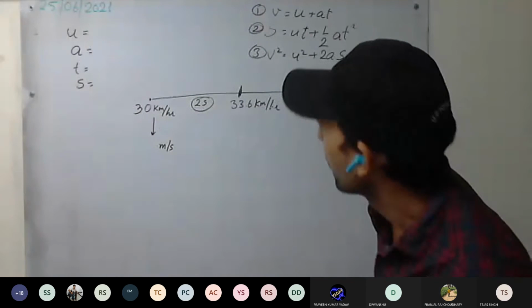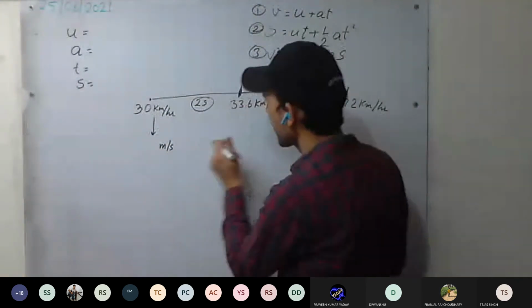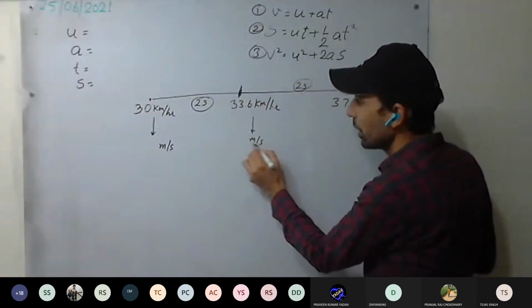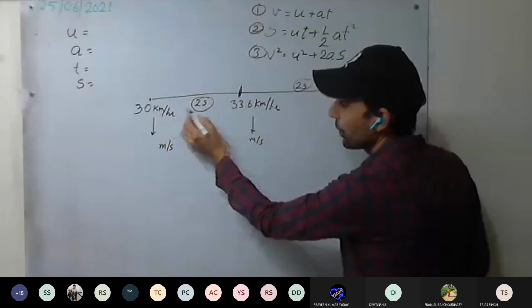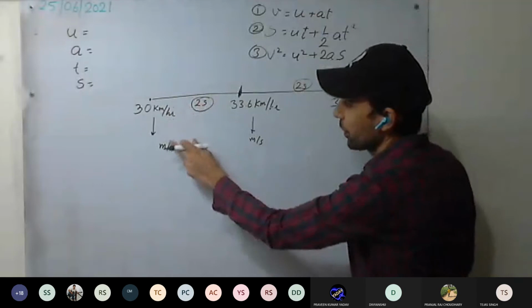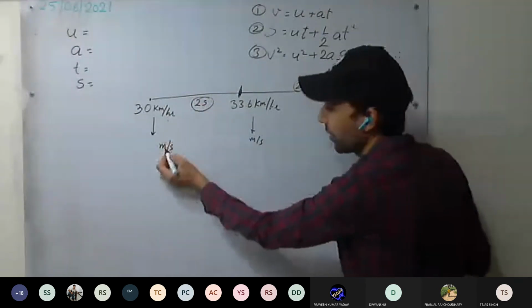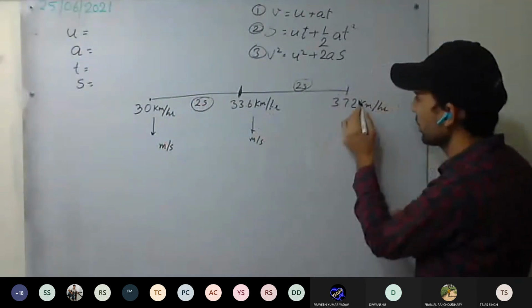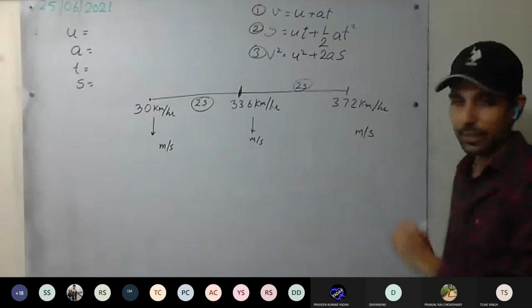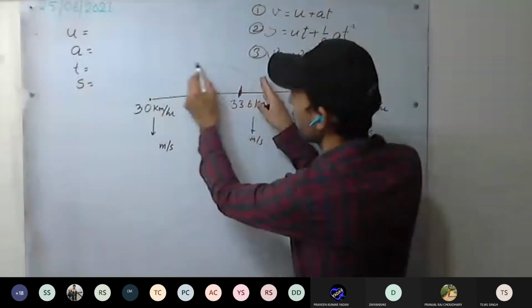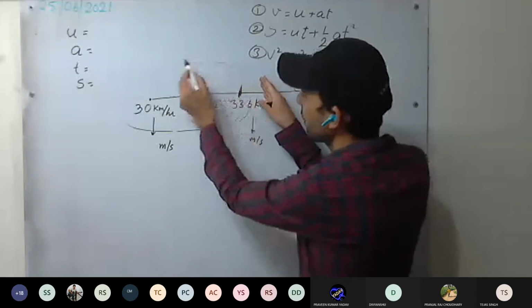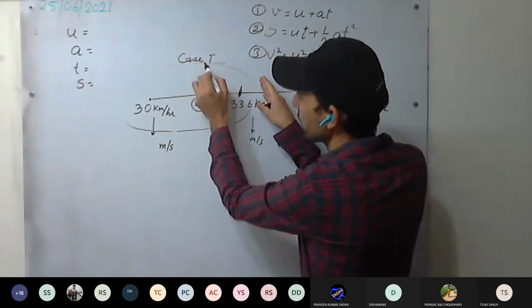First of all, we'll convert them into meter per second. You have to do that because the units are different. You can see kilometer per hour and second. So we have to make it the same unit system. Convert it into meter per second. This is clear? Okay. Now we'll take this as the first case.